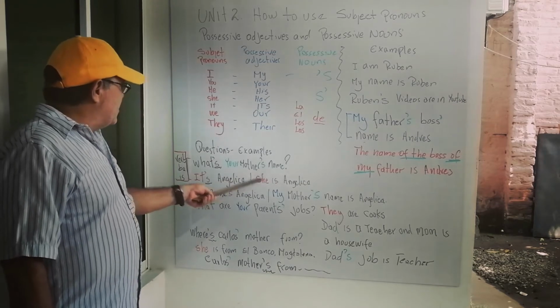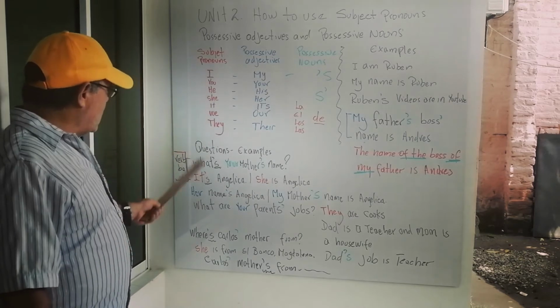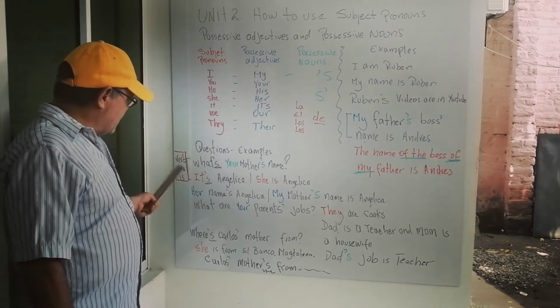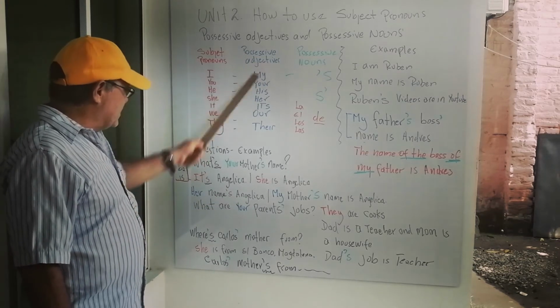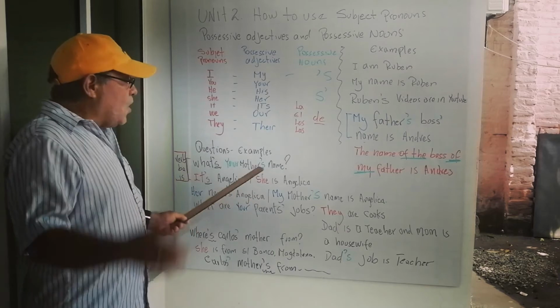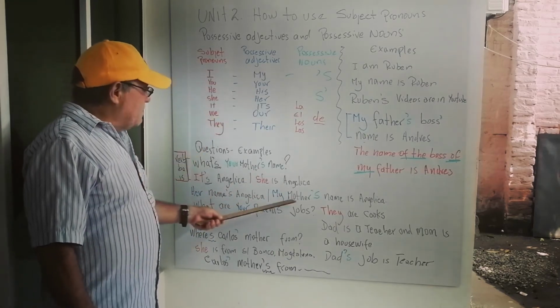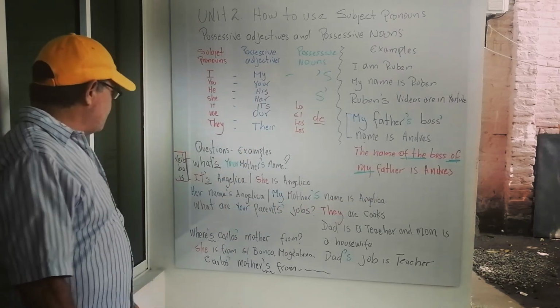You can say, she is Angelica. I'm using this. Or I say, her name's, and this is the verb to be, her name's Angelica, meaning that I'm using this possessive. Or I can use the other form that I say, my mother's name is Angelica. Okay?